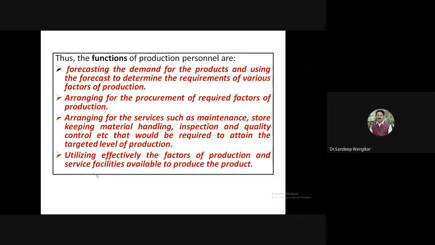Then arranging for the services such as maintenance, storekeeping, material handling, inspection and quality control that would be required to attain the targeted level of production. Next example, if I am manufacturing an electrical vehicle, what maintenance is required for that? Maintenance here does not mean after-sales maintenance. While I am manufacturing in any industry, electrical and mechanical maintenance persons are always available. If some problem happens, these persons are continuously required for production purposes.